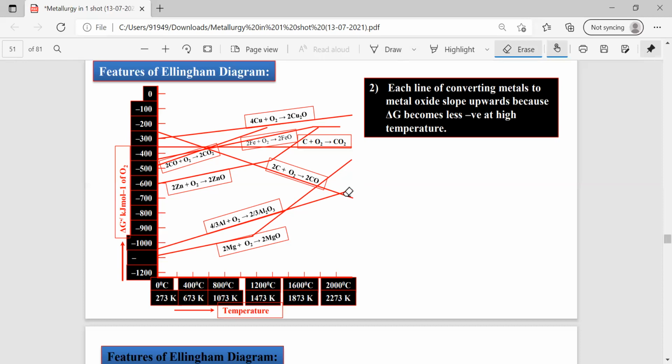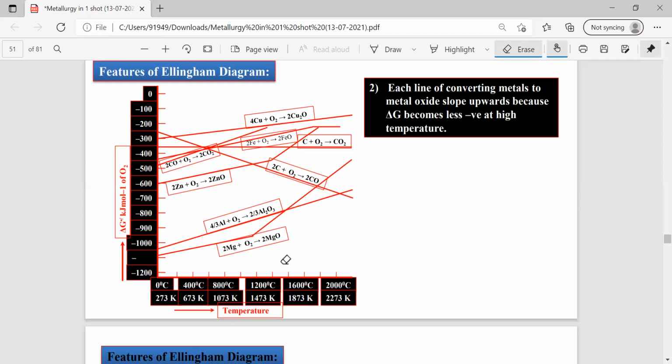At higher temperatures, delta G naught of formation of aluminum oxide is more negative, because at this point you can see minus 700 kilojoules per mole, whereas at this point you can observe minus 500 kilojoules per mole. Minus 700 kilojoules per mole is the highest negative delta G naught value. So at higher temperatures, aluminum acts as the best reducing agent. At lower temperatures, magnesium acts as the best reducing agent.